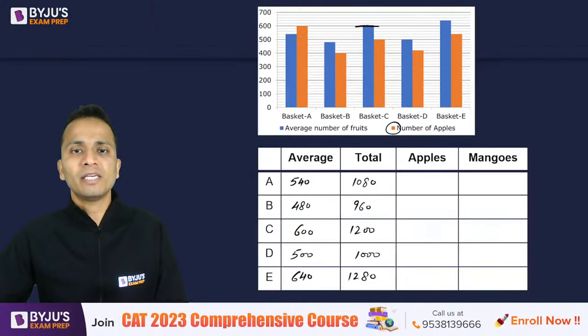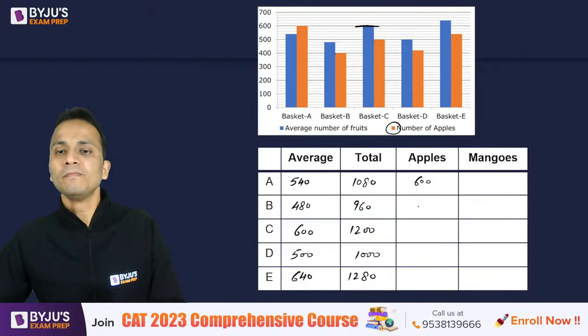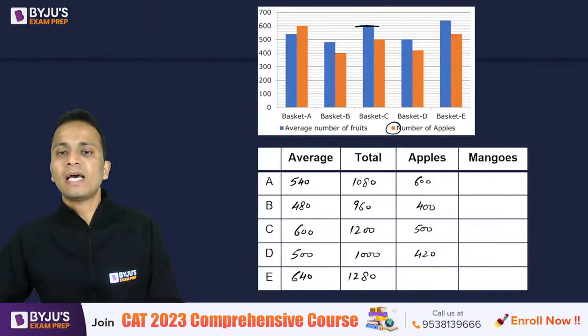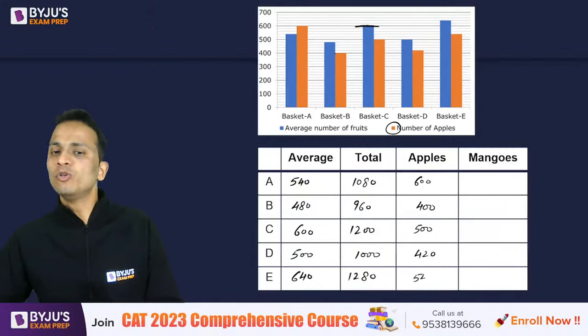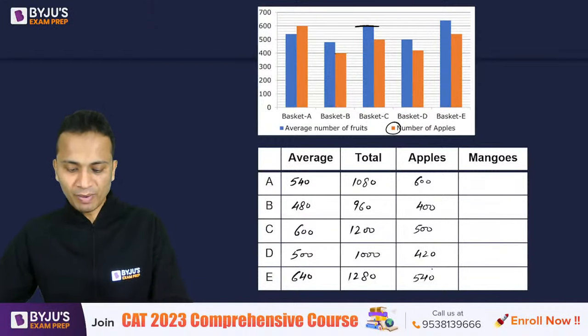The number of apples in the first basket is 600, then 400 in the second basket. The third basket is 500. The fourth basket it is 420, and the last basket it is 540. Now you just need to do subtractions to obtain the number of mangoes.